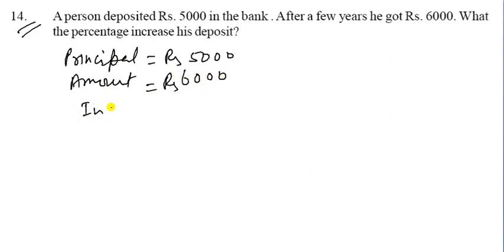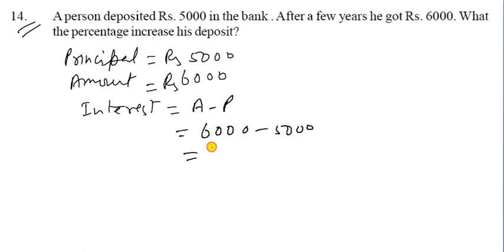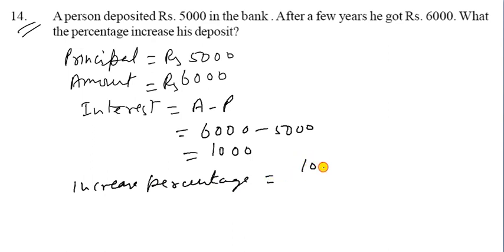is given as rupees 5,000, and the amount is given as rupees 6,000. So you can find the interest, which is equal to amount minus principal. So you have to write amount minus principal, that is 6,000 minus 5,000. So we get 1,000. So now find the increase percentage.